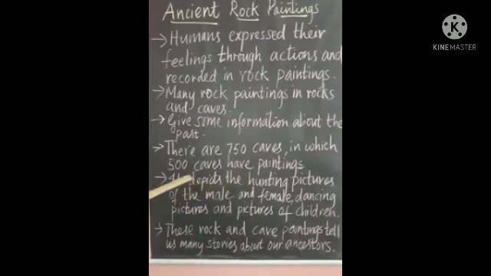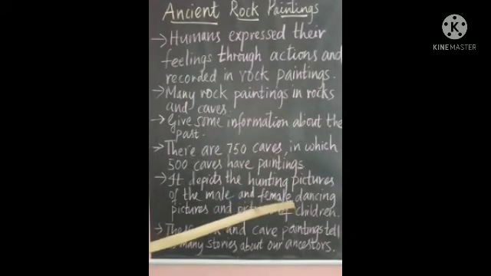Okay, what do we come to know through the cave paintings and the rock paintings? See, it depicts the hunting pictures of the male and the female. So we will get a clear idea how the early man hunted animals, how both male and female engaged in hunting.